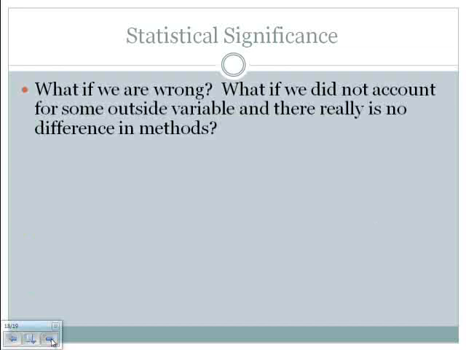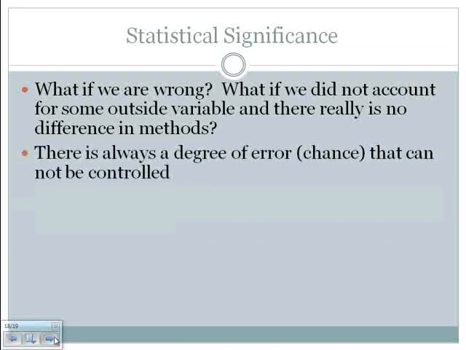All right, what if we're wrong? What if we don't account for those outside variables? Again, those outside variables we can take care of if we do use good research methods. Again, the only one that we can't entirely eliminate is chance. But what if we don't account for them and there really is no difference in the methods?